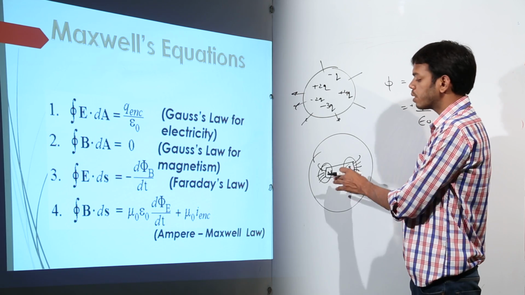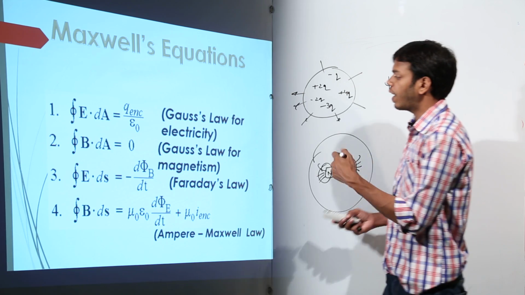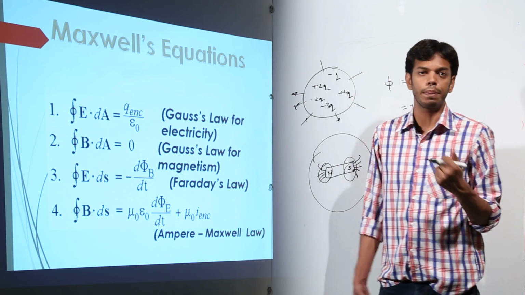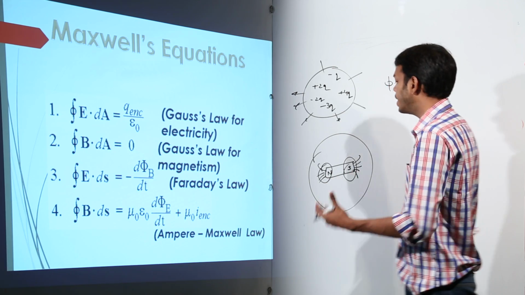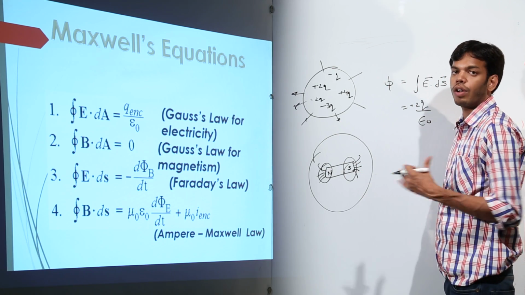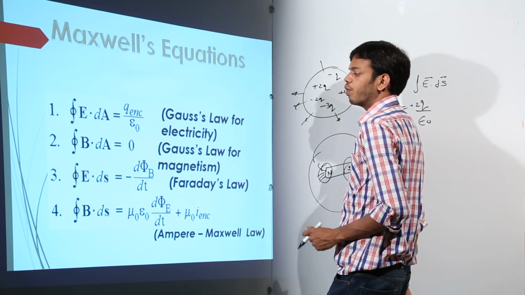Since monopoles don't exist, it is the same as the case if I write the Gauss theorem for a dipole: the net flux would be equal to 0 because the net charge inside is 0. Similarly, the net pole strength inside a magnet is 0. That is why the Gauss theorem for the magnetic field would be 0.